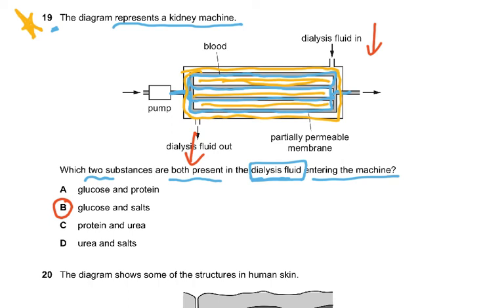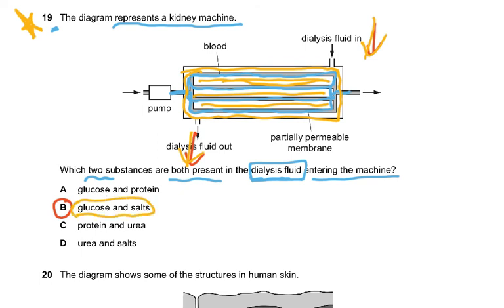So the dialysis fluid is going to contain what? Which two substances are both present entering the machine? Because you see the dialysis fluid is going in here but out here. We don't want any of the glucose in the blood to come out, so there has to be glucose in it. So there is no net movement of glucose. Similarly, there is a certain amount of salts that we need in the body. We want only the excess salts to come out, so we don't want the salts to be lost into the dialysis fluid. For the salts coming out of the blood entering the dialysis fluid, there should be no diffusion gradient. So glucose and salts are going to be present.